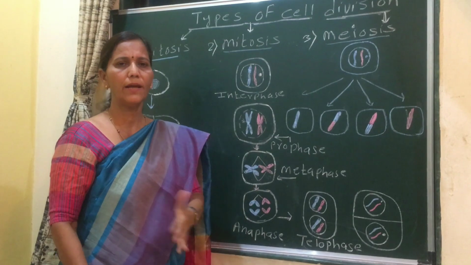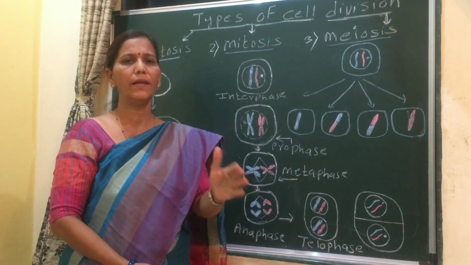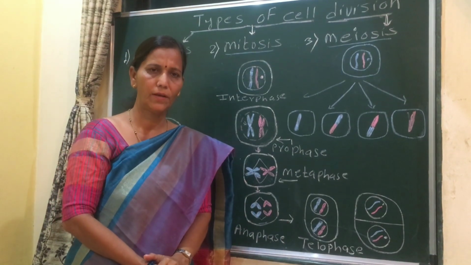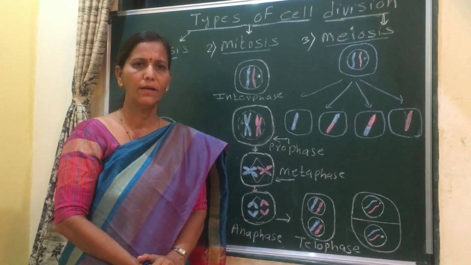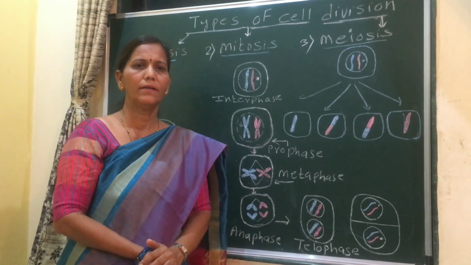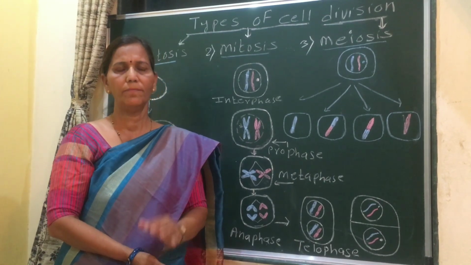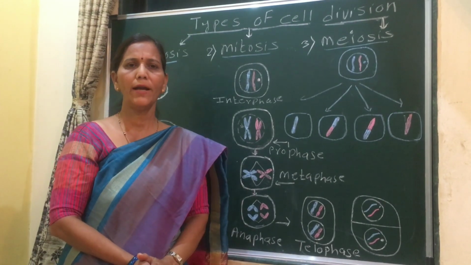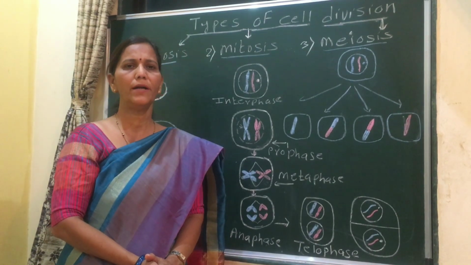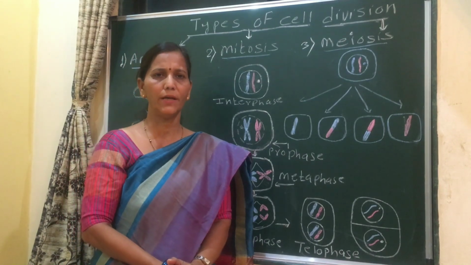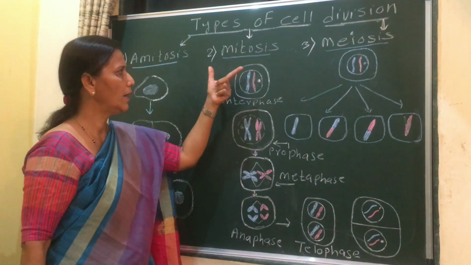Mitosis occurs in haploid as well as diploid cells. Haploid means containing half the number of chromosomes. Suppose in a human cell 46 chromosomes are present, and a gamete contains 23 chromosomes. That means the diploid number of chromosomes in humans is 46, and the haploid number is 23, containing half the number or half set of chromosomes.